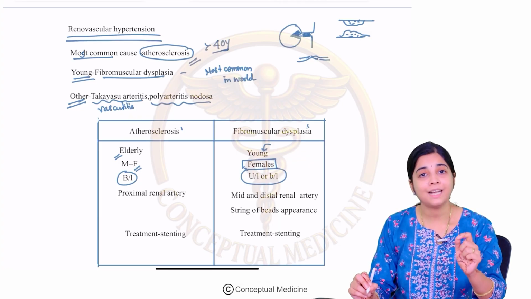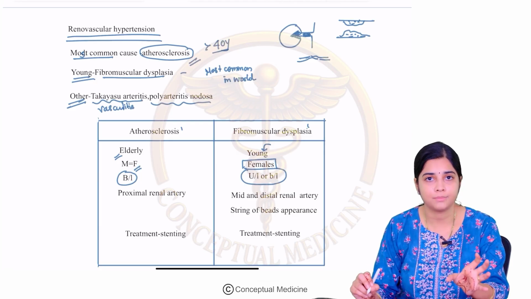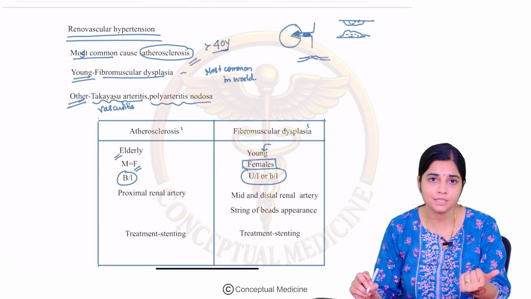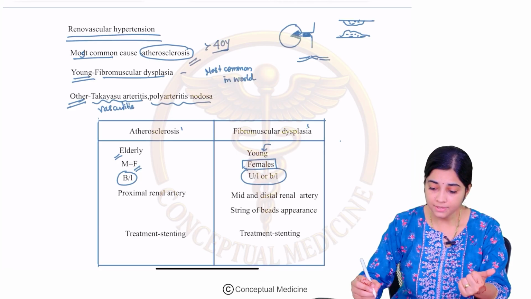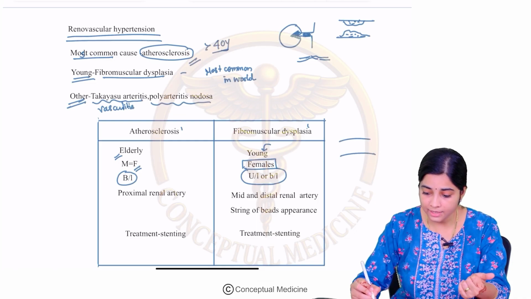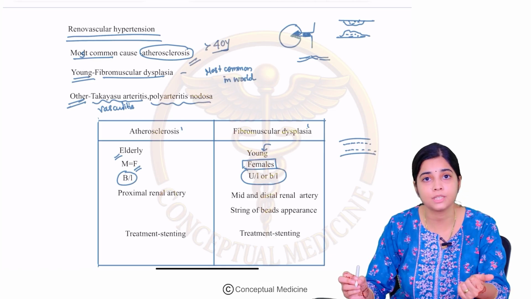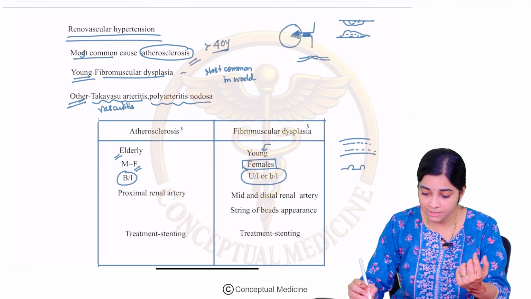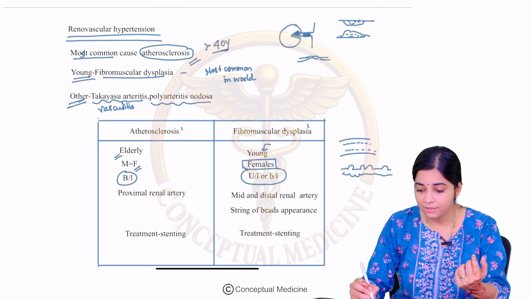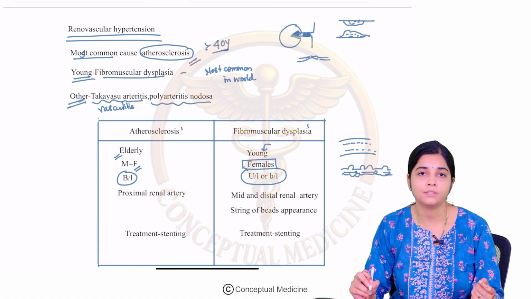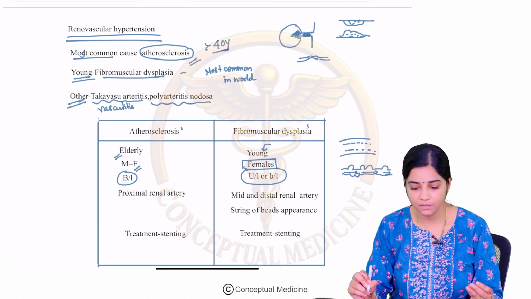Okay. So, what happens in atherosclerosis we have learned? It's because of the formation of a plaque where there is narrowing. In fibromuscular dysplasia, what happens is that the muscularis layer is affected, right? So, there is a dysplastic artery. Because of this dysplastic artery, there are outpouchings which are created, and overall there is an increased resistance to the flow of blood through the renal vessels. Okay.